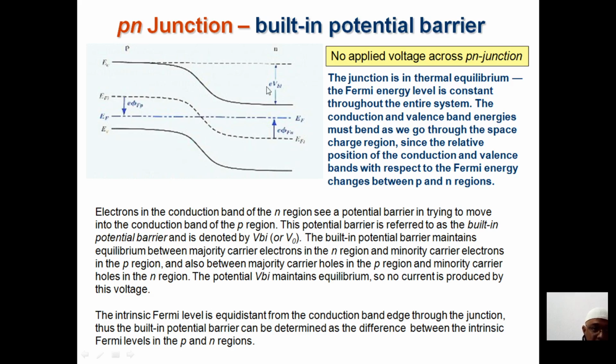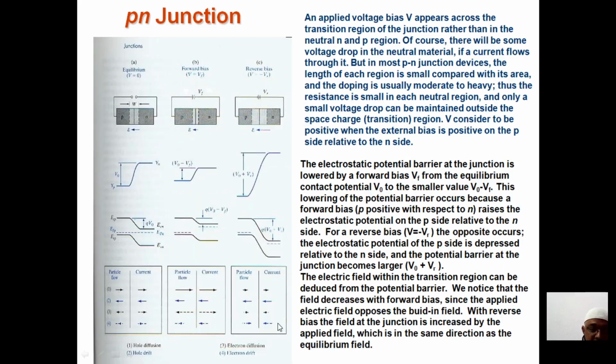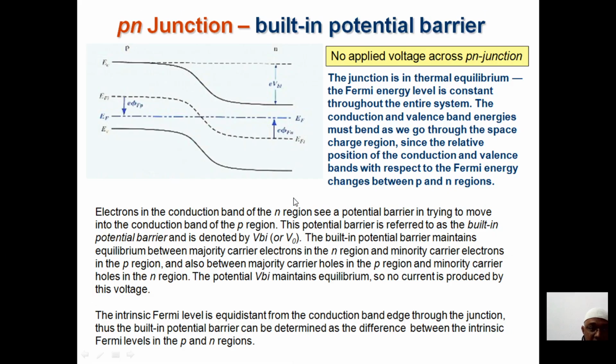So this particular region we will call the potential barrier, the region where you don't find any type of charge carriers. So that is called the built-in potential barrier at the equilibrium position. This is at the equilibrium position, so the intrinsic Fermi level is equidistant. Now see, this is the case when you don't apply any external field. The potential barrier means what? The region where you don't find the charge carriers.